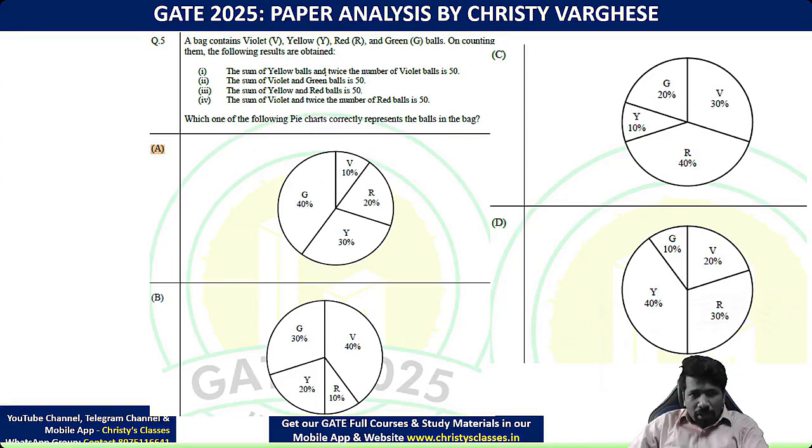Yellow is Y, violet is V, red is R, green is G. So yellow plus 2 times violet is equal to 50. Violet plus 2 times red is equal to 50. Violet plus green is equal to 50. Yellow plus red is equal to 50.